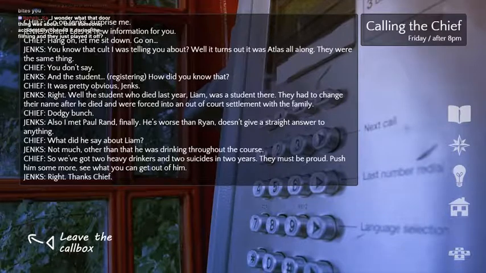Dodgy bunch. Also, I met Paul Rand, finally. He's worse than Ryan, doesn't give a straight answer to anything. What did he say about Liam? Not much, other than that he was drinking throughout the course. So we've got 2 heavy drinkers and 2 suicides in 2 years. They must be proud. Push him some more. See what you can get out of him. Right. Thanks, Chief. Bye-bye.